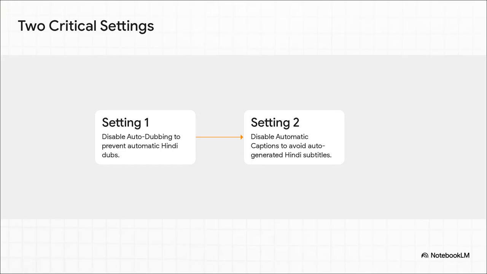First thing, go into your upload defaults and turn off auto dubbing. Why? Because this stops YouTube from automatically creating a Hindi dub of your video. That's a huge signal to the algorithm that your content isn't mainly for the Indian market. Then, second, you're going to do the exact same thing for automatic captions. Disabling those stops the auto-generated Hindi subtitles. Again, it just reinforces that your target audience is somewhere else. Seriously, it's just a few small clicks, but the impact is huge.